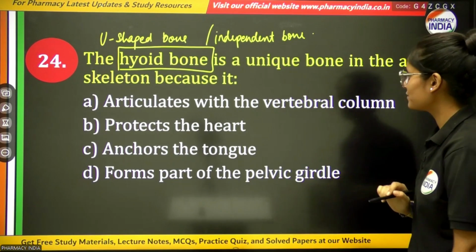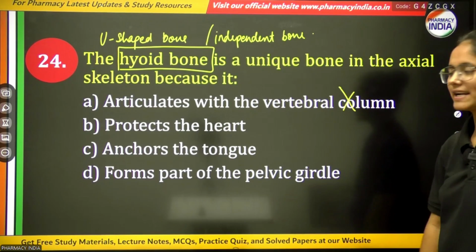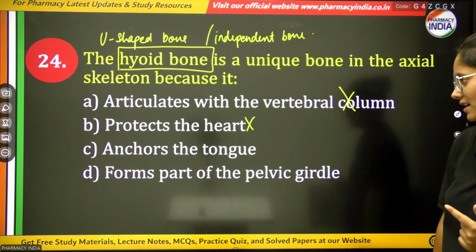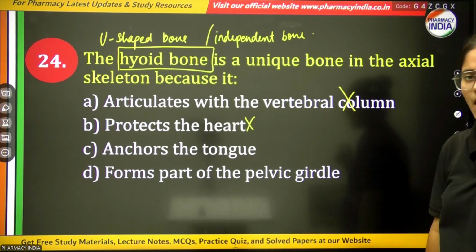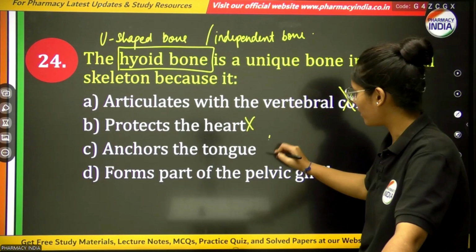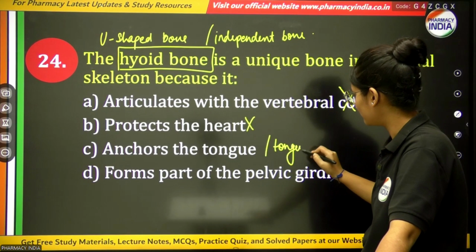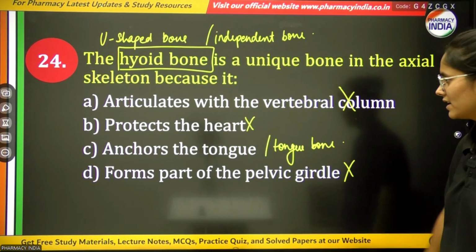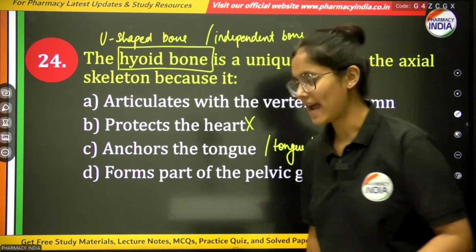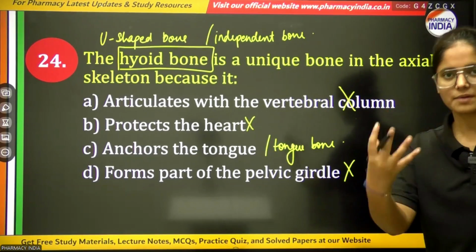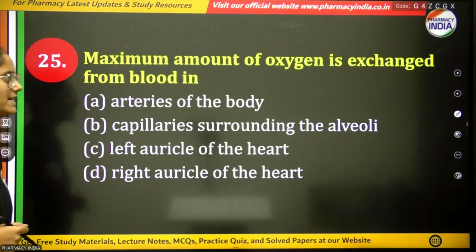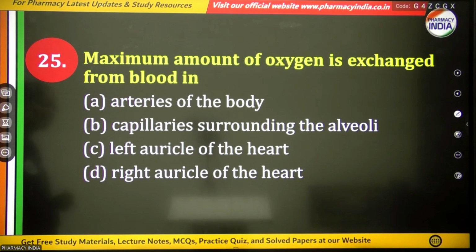Articulates with the vertebral column, wrong. Protects the heart, wrong, because the hyoid is present in this area. Next, anchors the tongue. This will be the correct option because the hyoid bone is also known as the tongue bone. Clear? Next, forms part of the pelvic girdle, wrong. So the correct option will be the third, anchors the tongue. Anchors means support.